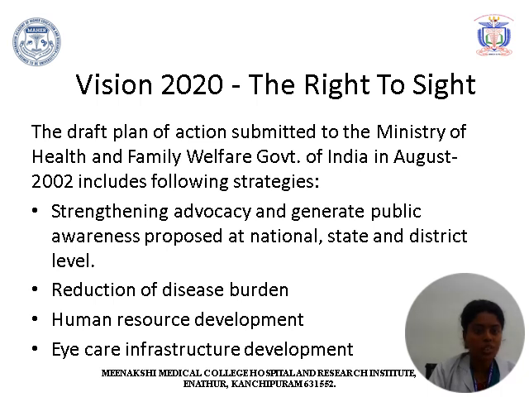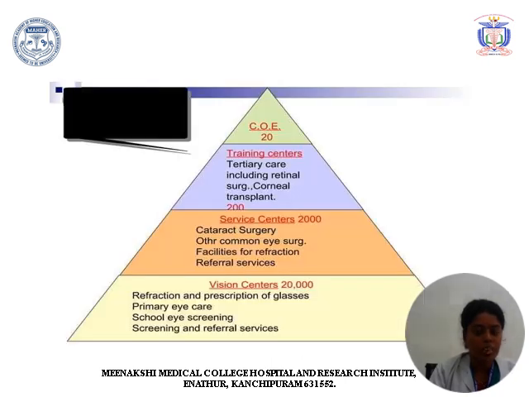We should know about Vision 2020, which is the right to sight. This draft plan of action was submitted to the Ministry of Health and Family Welfare in the year 2002. It has some strategies to follow: it strengthens advocacy and generates public awareness proposed at national, state and district level. It mainly concentrates on reducing disease burden of major diseases, human resource development and eye care infrastructure development. These are the various goals and strategies formed under NPCB action.